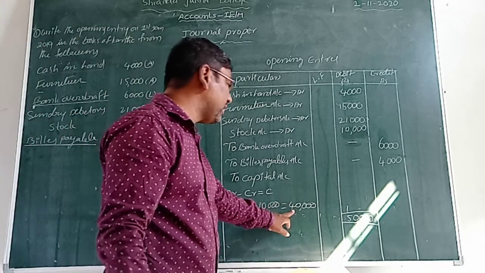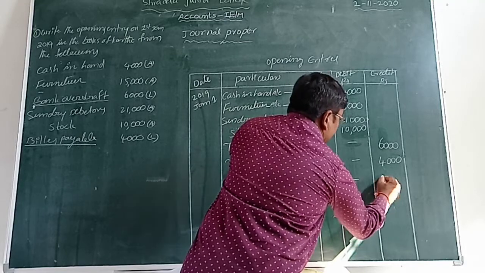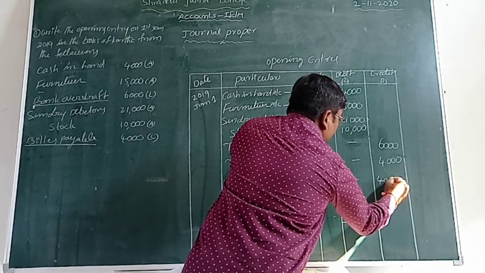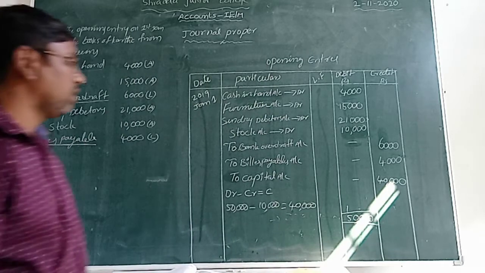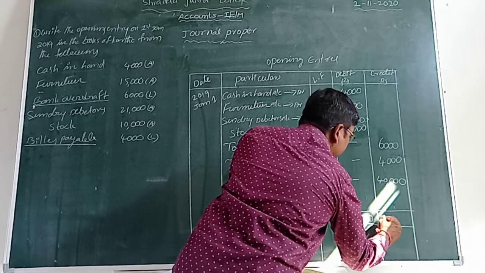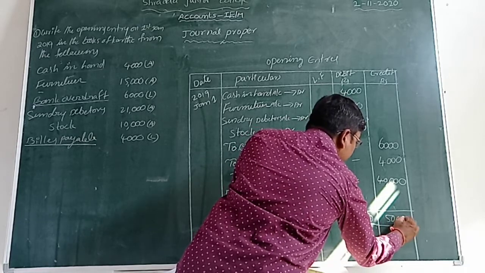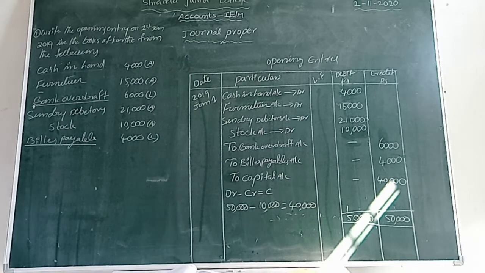So what is this 40,000? Capital. Let us take it on the credit side: 40,000 rupees. Capital amount is 40,000. Now what is the total amount here? 6 plus 4 is 10, plus 40, that is 50,000 rupees. This is the opening entry, isn't it?